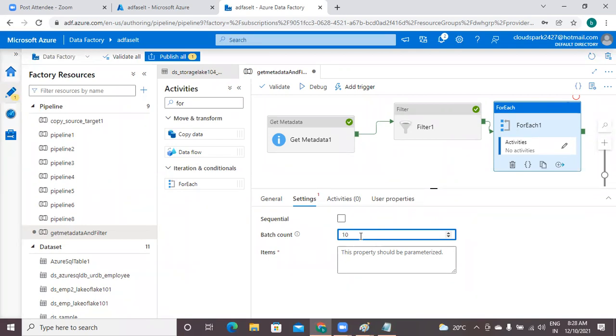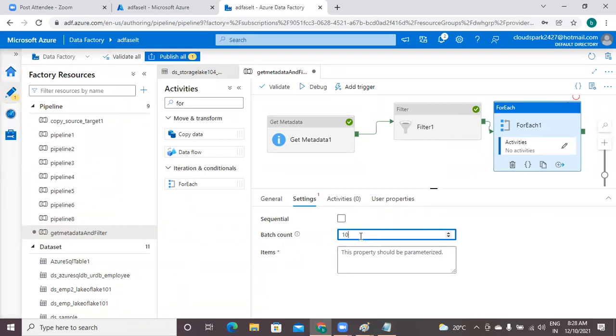Each chunk has 100 files. These 10 chunks will be uploaded in parallel into the target storage. Suppose for 1000 files, the time taken is 1 hour. If that is divided into 10 batches, 1 hour divided by 10 is your time. That means in 6 minutes you can upload. Got it?